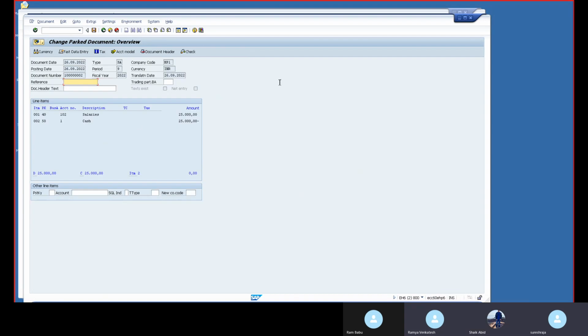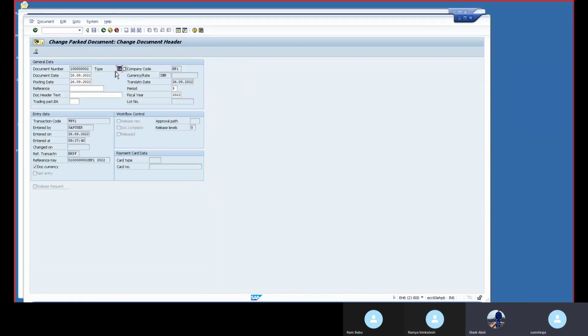If you want, we can put a future date. Go to the document header tab, and the date will be enabled. Today you are parking, for example on 29/6. In December they need to do this, so at that time they will put the December date and change the amount. That is the possibility. Like that we can do.